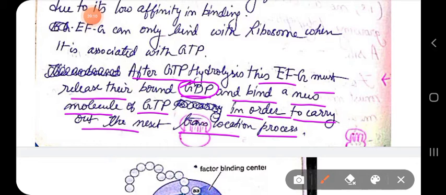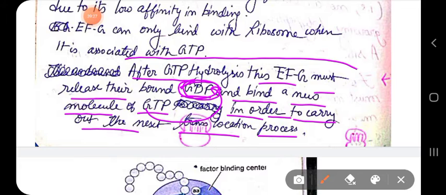So its bound GDP has to be removed and a new molecule of GTP placed, and that is done by some other protein, obviously, so that it can carry out the next translocation process.